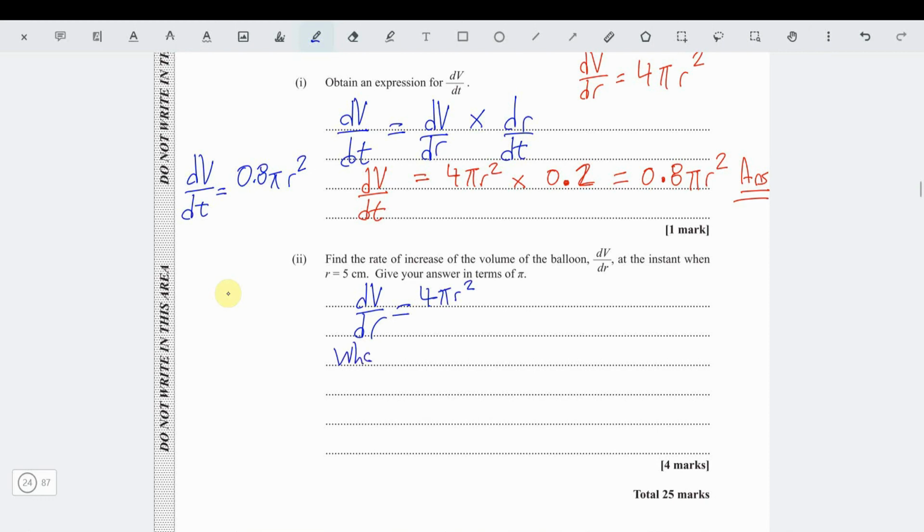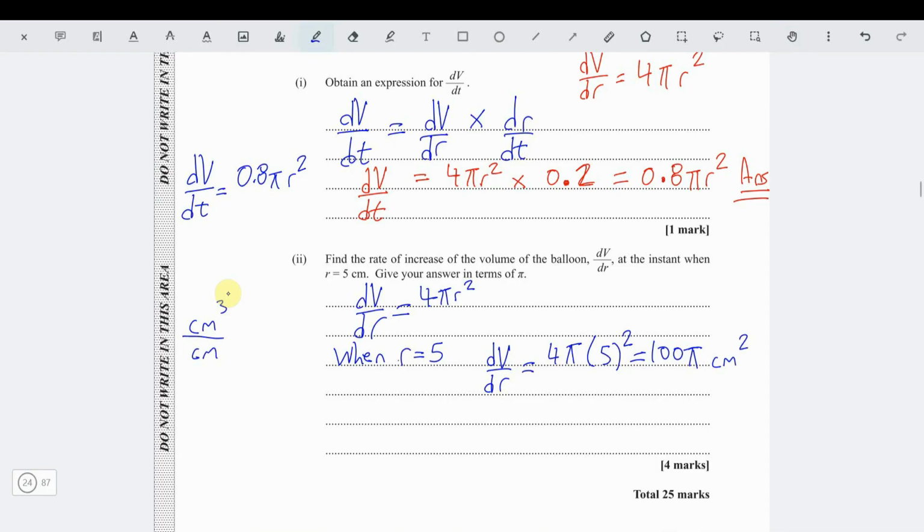So now when r equals 5, then dV by dr would be equal to 4 pi in bracket 5 square, and 5 square is 25. 25 times 4 is 100, so this is 100 pi. But dV by dr, this is volume. V is cm cubed, and cm cubed over radius in centimeter, so this is cm squared.